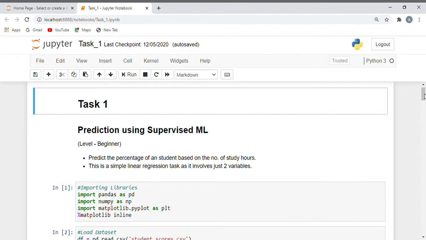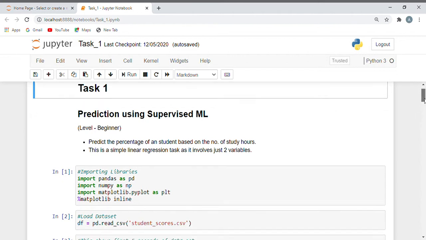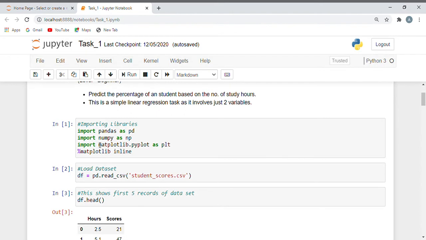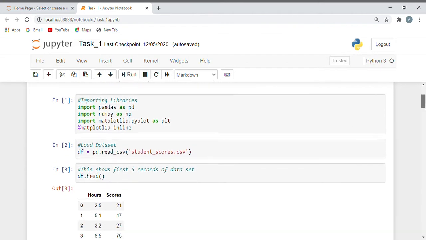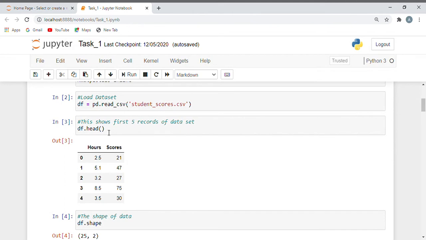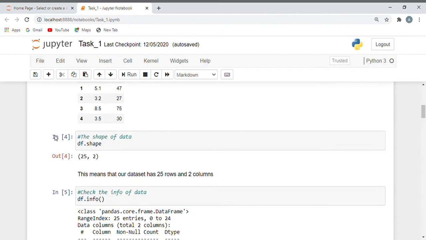First, I have imported all the libraries which are needed, like Pandas, NumPy, and Matplotlib for plotting the graph. Second, I have loaded the dataset, as this dataset was provided in the PDF. Now I have used the head method, as this head method displays the top 5 records of the dataset. Then I have used the shape method, as it shows that our dataset contains 25 rows and 2 columns.